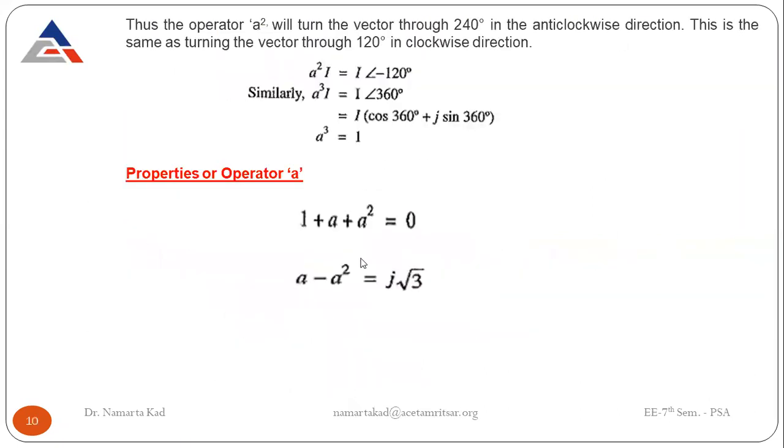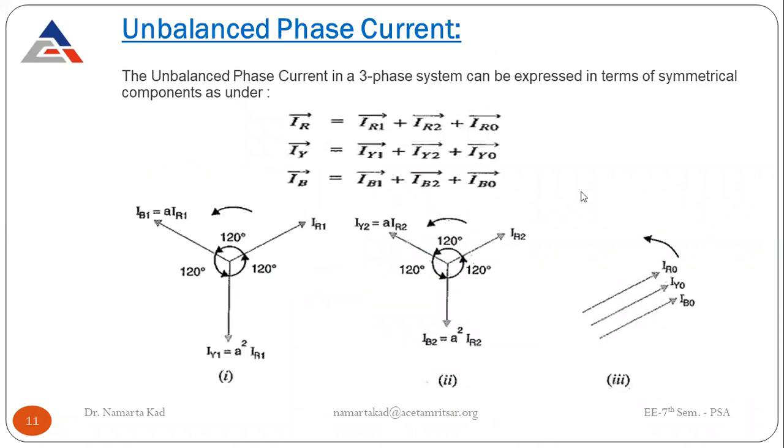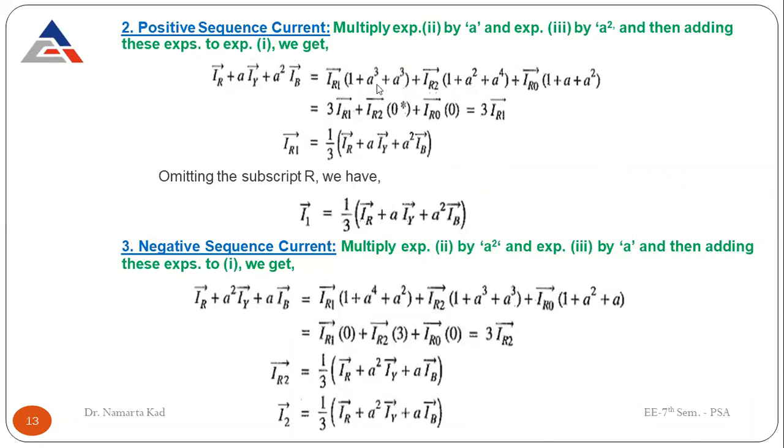This we have already written. A cube is equal to 1. So A cube is 1. So this is 1. Together it gives you 3 times IR1.